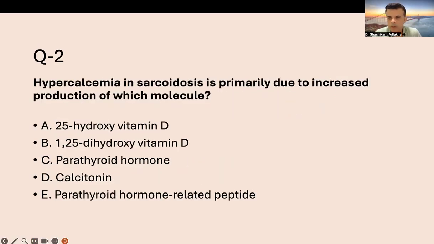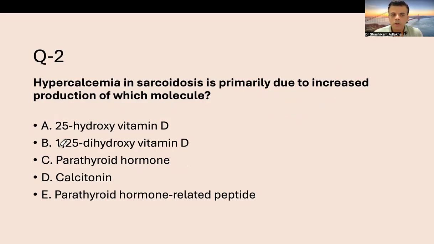Now let's talk about another MCQ, very often asked and often a PYQ in many exams like NEET PG, FMGE and INICET. Hypercalcemia in sarcoidosis is primarily likely due to which mechanism, or due to production of which molecule?